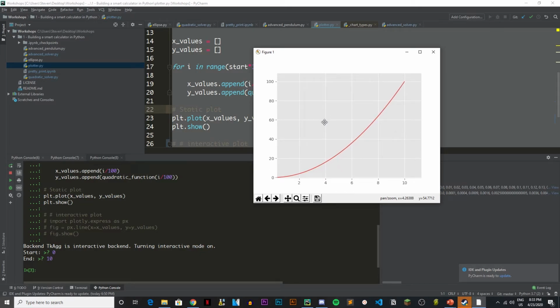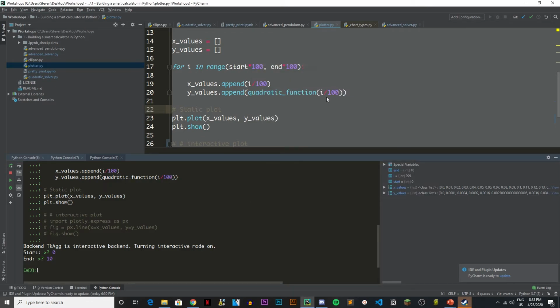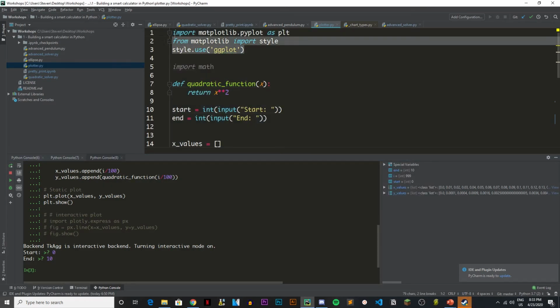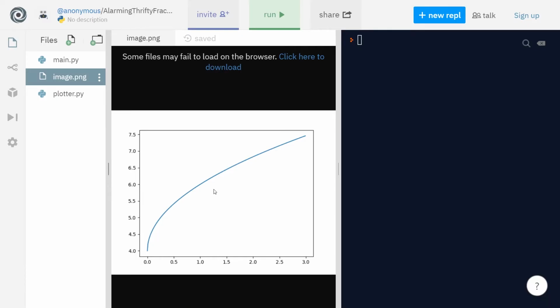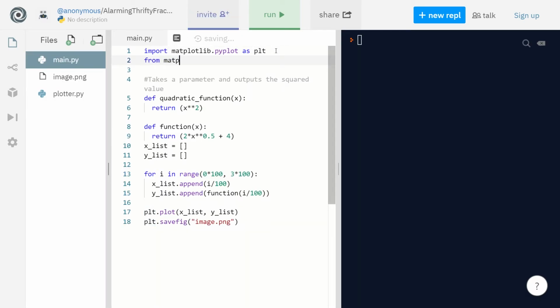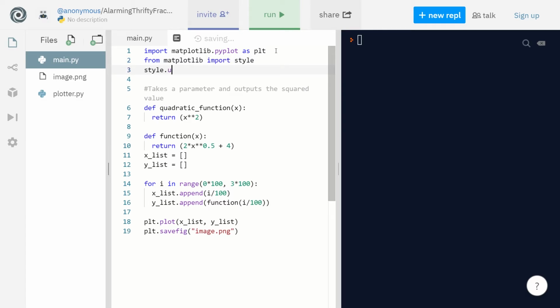That's why you might want to look into coding on your own IDE instead of using repl.it. And over here I also added a style, but you guys don't really need that. I just think that it looks better because over here there's no grids. So if we specify the style, we've got to import style from Matplotlib and specify the style that we want to use. Let's say we're going to use ggplot.